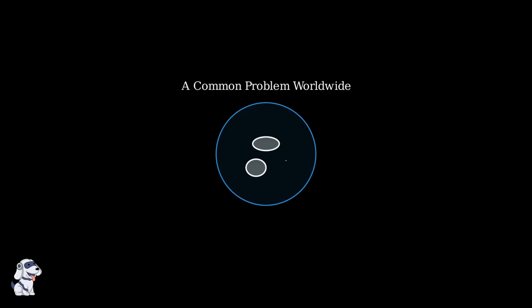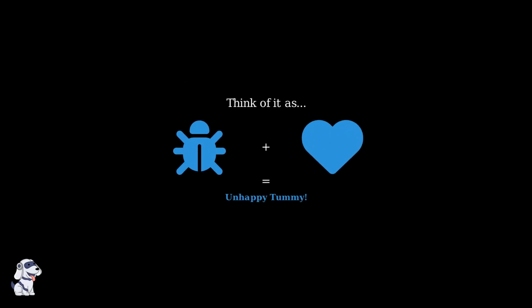Giardiasis is one of the most common intestinal infections in the world. It affects millions of people globally and is a leading cause of diarrheal disease, especially in areas with poor sanitation. Think of Giardiasis as a microscopic bug that gets into your digestive system and makes your tummy very unhappy. While you can't see it without a microscope, its effects on your body are definitely noticeable.